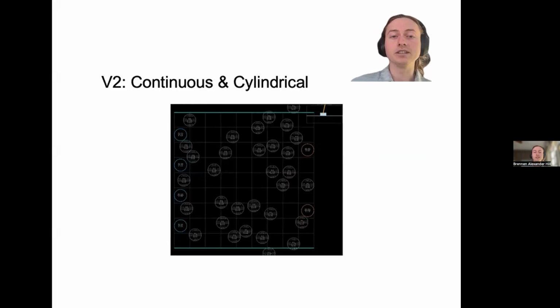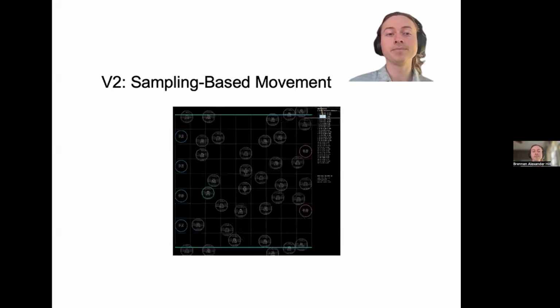We're currently working on V2. We've implemented this continuous space to stabilize movements, in addition to a cylindrical topology to avoid bias towards central inputs and outputs. Instead of choosing a discrete cardinal direction, the cell in V2 calculates a continuous movement vector based on the weighted sum of its inputs and internal expectations. It then samples from a quadrilateral to probabilistically determine a drift direction from calculated desires in all directions.